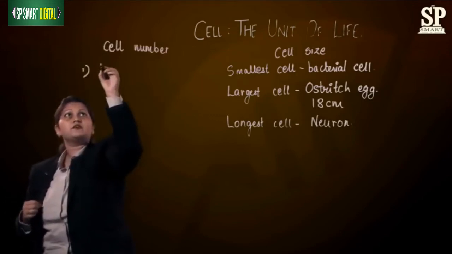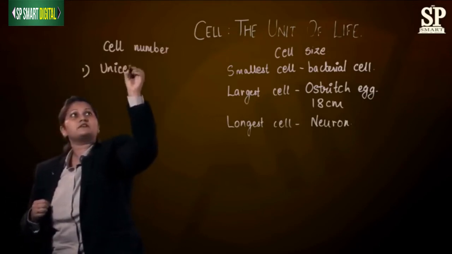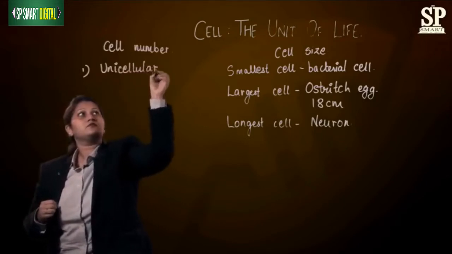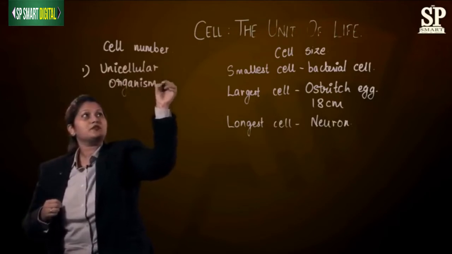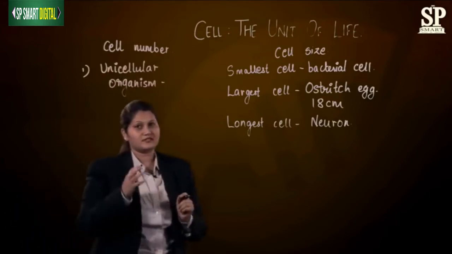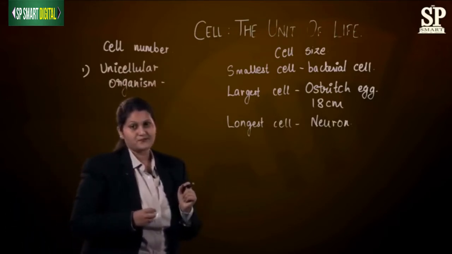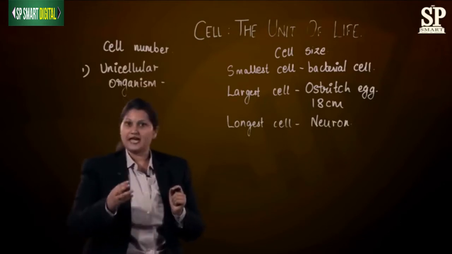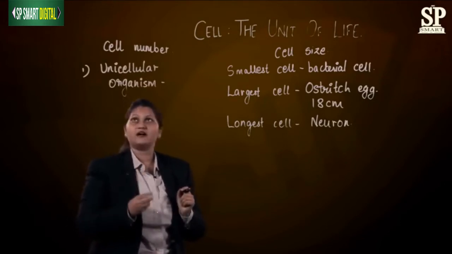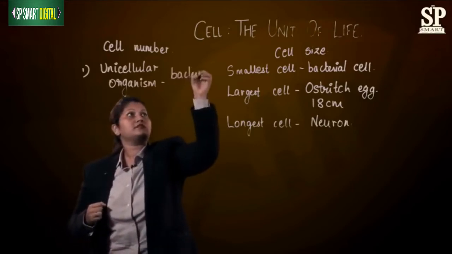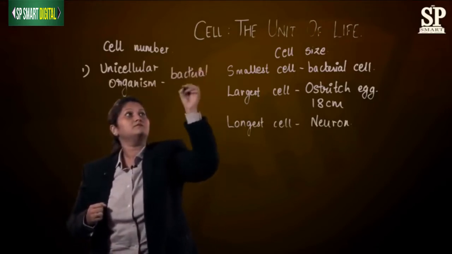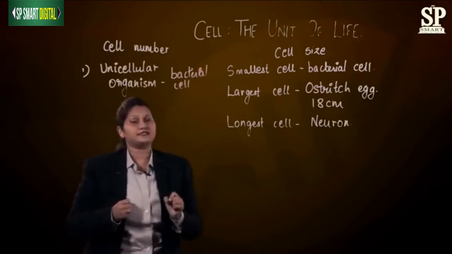First is unicellular organisms. Yes, you have guessed it right. For unicellular organisms, the example is again a bacterial cell. We also have certain algal cells which are again unicellular. So bacterial cell is one example.